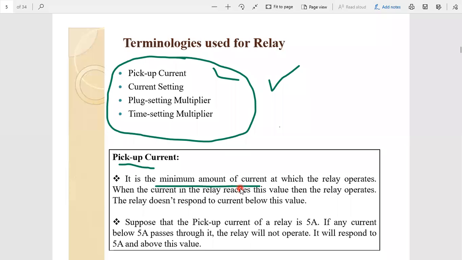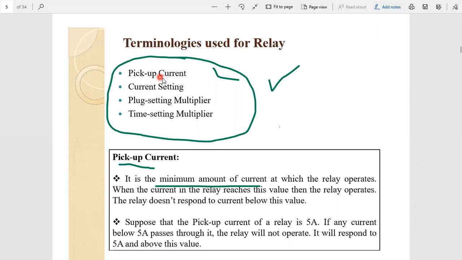We simply call it a pickup value. The activating quantity may be current or voltage, no problem. Here we consider the activating quantity to be current, that's why we call it pickup current. If the activating quantity is voltage, then we call it pickup voltage.